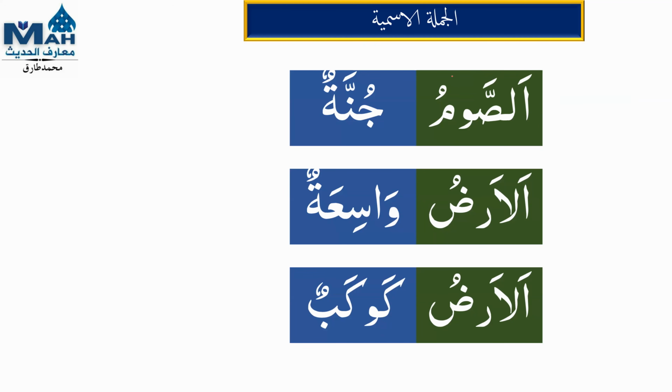So as-sawmu junnatun, as-sawm, fasting. The fasting is protection. What is junnatun in English? Let me check. Shield. Okay. As-sawmu junnatun. The fast is a shield. Shield which protects someone from something. So junnatun in Arabic is called shield.